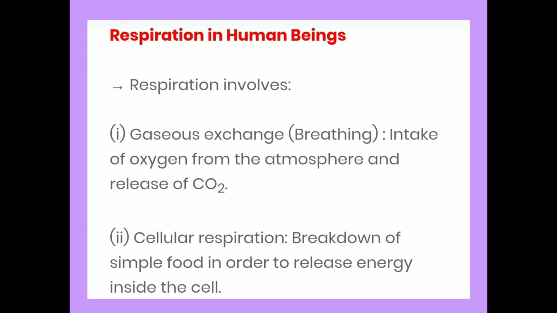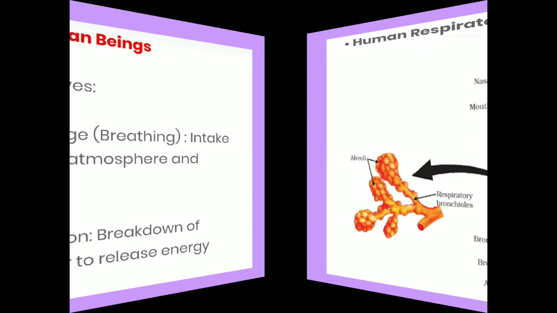First, gaseous exchange, also called breathing, in which oxygen gas is taken in from the atmosphere and carbon dioxide gas is released. This is a physical process. Second, cellular respiration. In this process, glucose, that is simple food, is broken down and produces energy inside the cell. This is a chemical process.